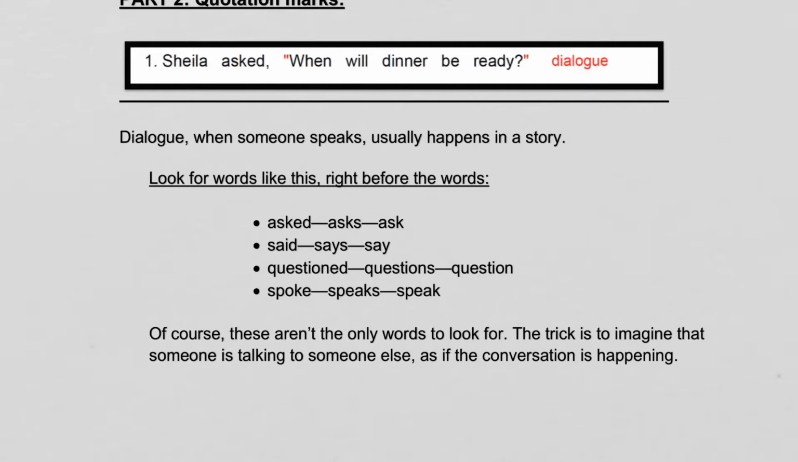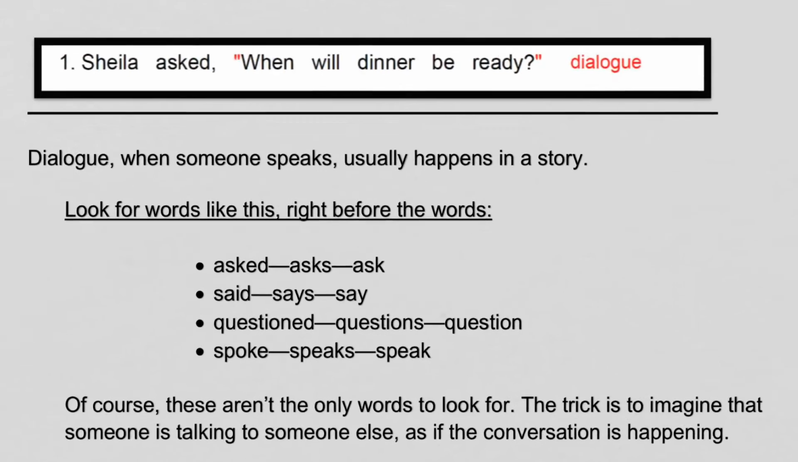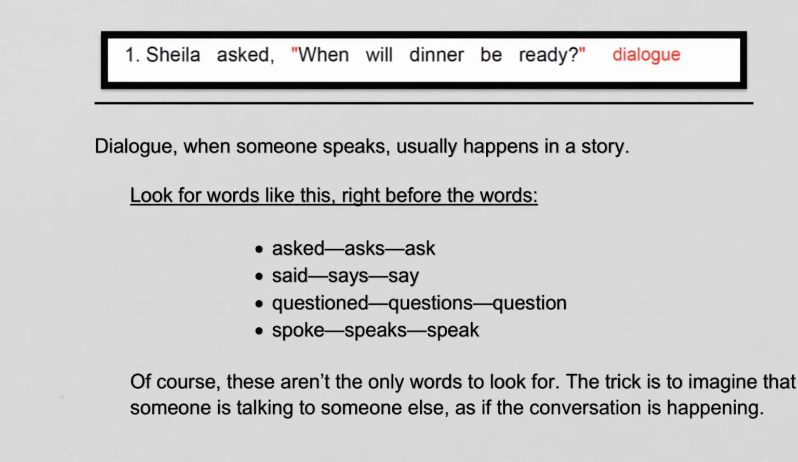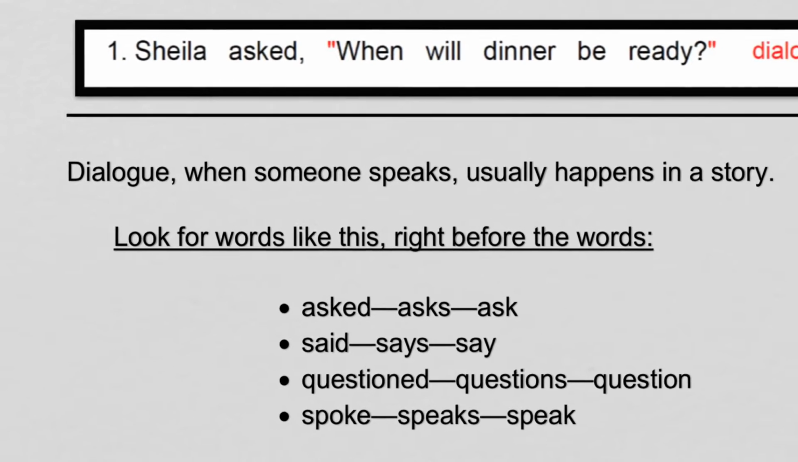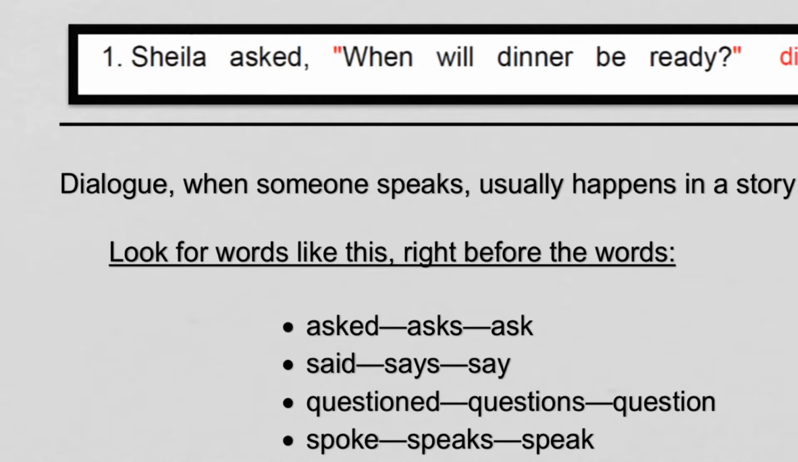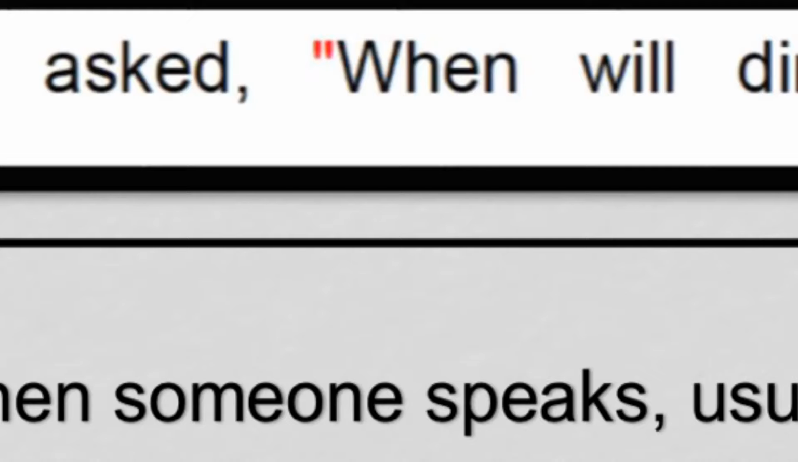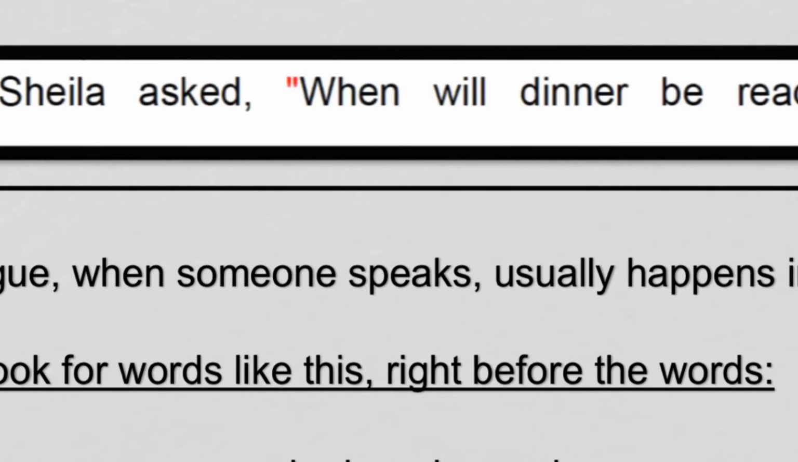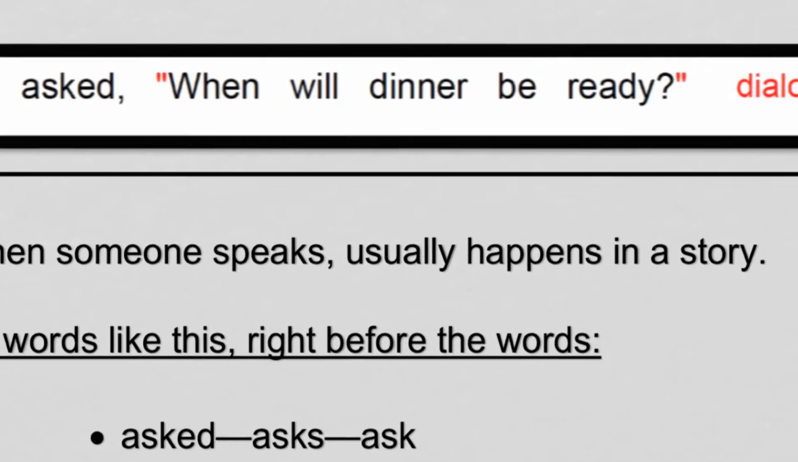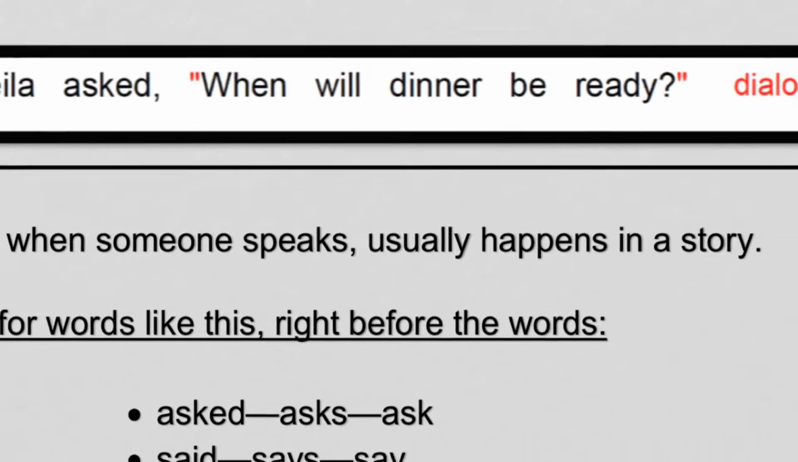Example, Sheila asked, "When will dinner be ready?" So when you have dialogue, there's a couple things that are important. You'll always need some kind of word to explain that somebody is speaking. Like this word asked here, right? Sheila asked, comma. You notice you always put a comma after that word. And then you put quotation marks around whatever it is that she asked.